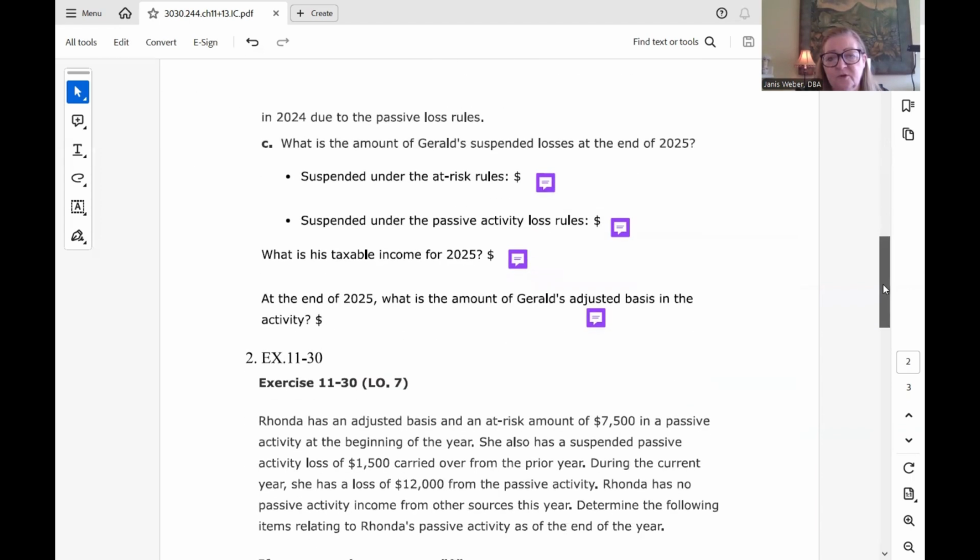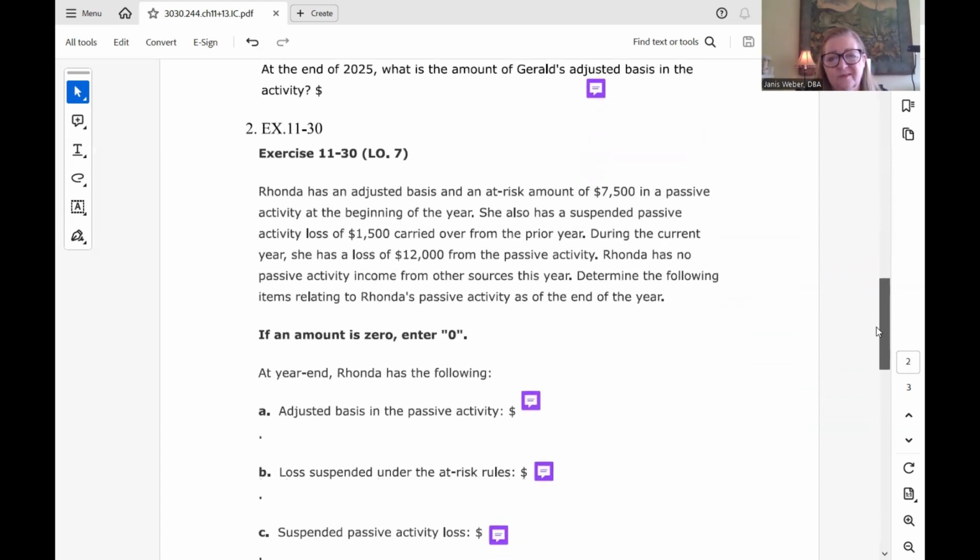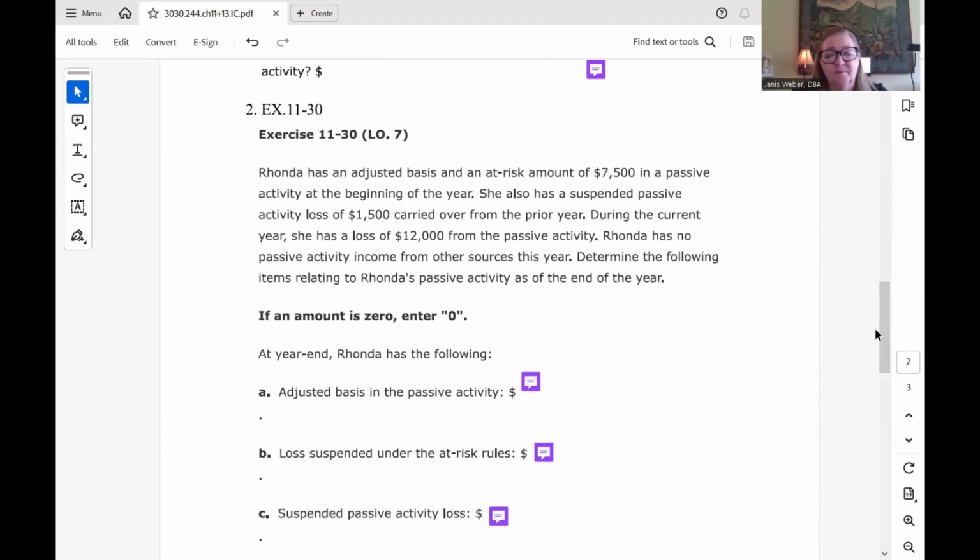Okay, let's go to problem 1130, which is somewhat similar, same rules applying. Rhonda has an adjusted basis and an at-risk amount of $7,500 in the passive activity at the beginning of the year. She also has a suspended passive activity loss of $1,500 carried over from a prior year.